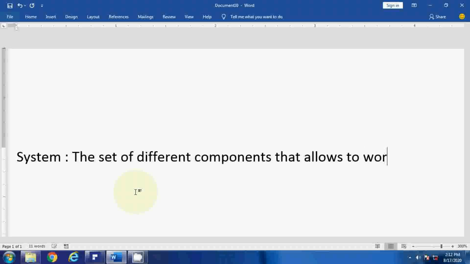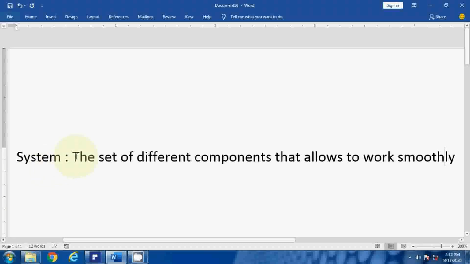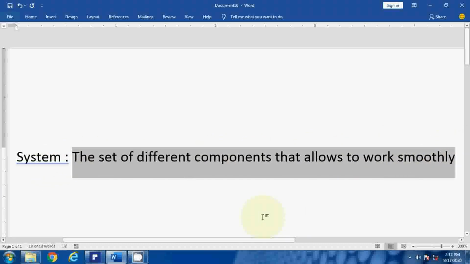By this definition you can understand what a system is: any set of components that allows us to work smoothly, and the result will be good. That is called a system.